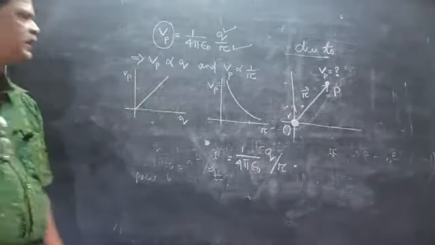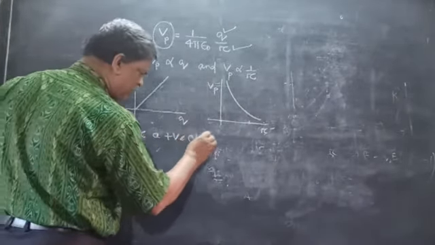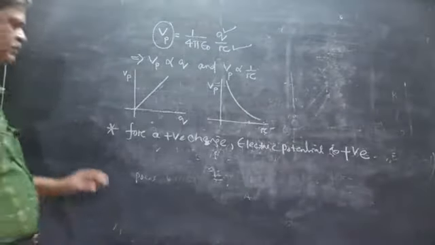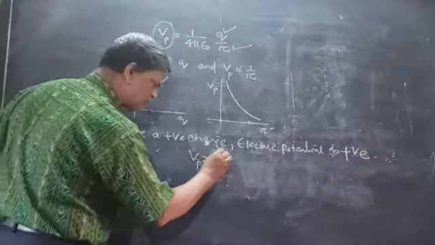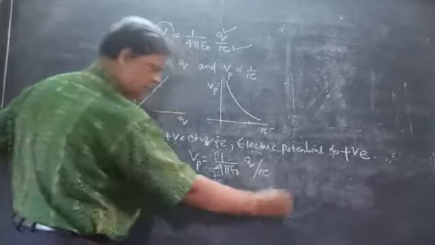As potential is a scalar quantity, for a positive charge the electric potential is positive. That is, the potential at a point due to a positive charge is 1 by 4 pi epsilon 0 q by r.